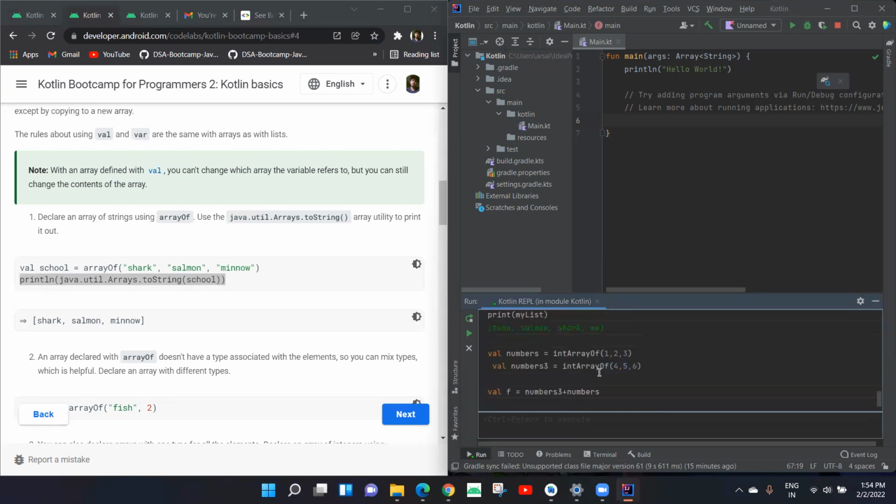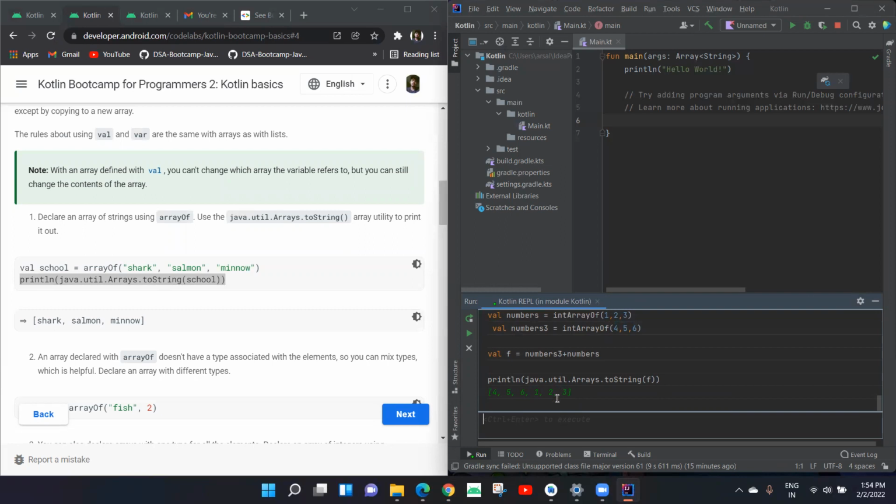This was not added to the array. As I said, an array cannot be mutable. So don't get confused thinking that 1 2 3 is added into 4 5 6. We created a new array that stored the values of both arrays. This can be a confusion, that you said it is not mutable and you are adding 3 more elements in it. We are not adding them. We are creating a new array named f that stores both the arrays.